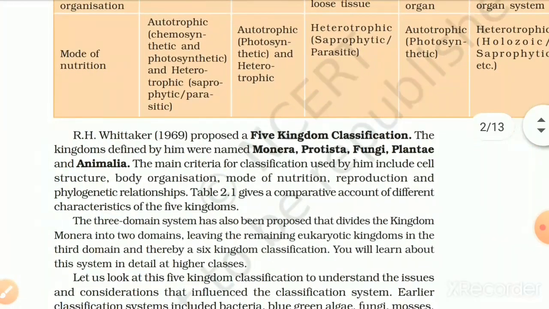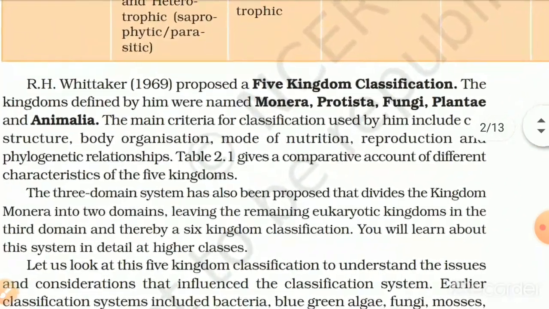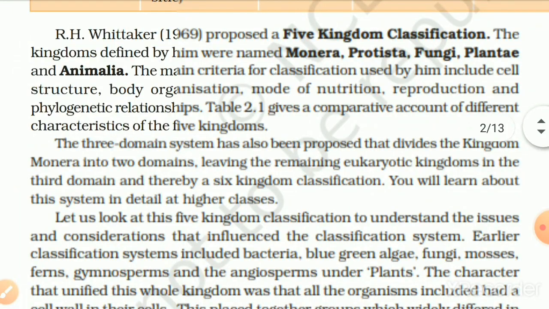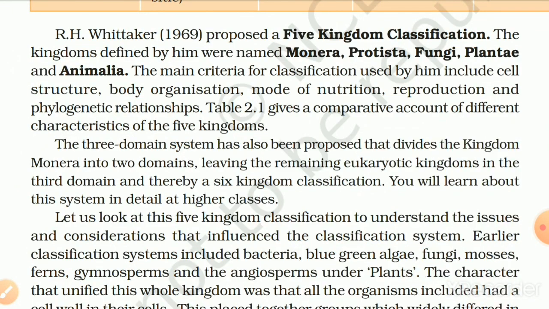R. H. Whittaker in 1969 proposed a five-kingdom classification. The kingdoms defined by him were named Monera, Protista, Fungi, Plantae and Animalia. The main criteria for classification used by him include cell structure, body organization, mode of nutrition, reproduction and phylogenetic relationships. Table 2.1 gives a comparative account of different characteristics of the five kingdoms.